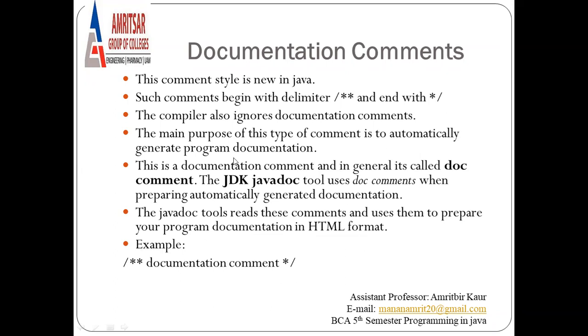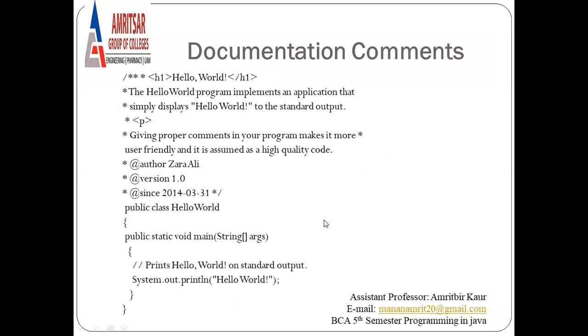So here the syntax is firstly the delimiter slash double star, then we can write our comment, and at the end we will use star slash. So here is a simple example of a documentation comment. Firstly, we start our documentation comment here, because we are using slash double star, and our comment ends here. Inside we can write our comment, and here we are using some HTML tags because Javadoc converts this comment into HTML format. So this comment will be processed when it is converted into HTML.